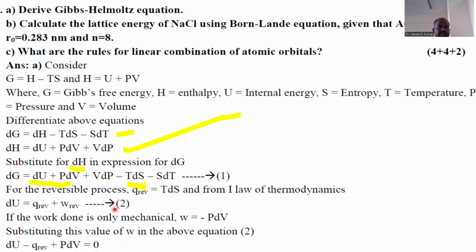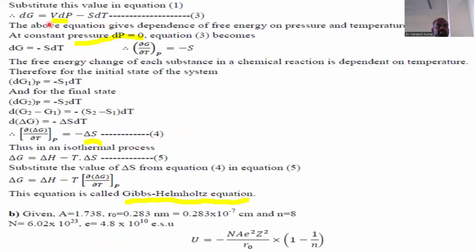So you can find that in equation 1, dU, this is the one, and Q reversible and PdV, this one, and T delta S will be equal to 0. Then equation 1 will become, we'll go to the next slide, dG is equal to VdP minus SdT.